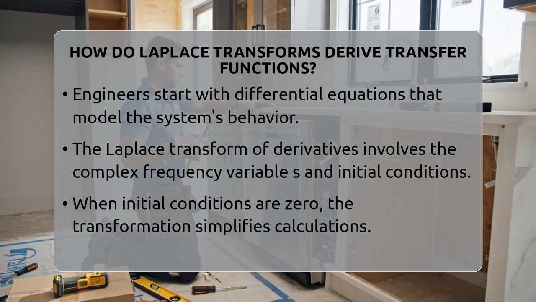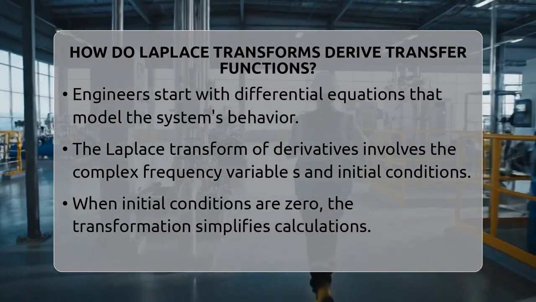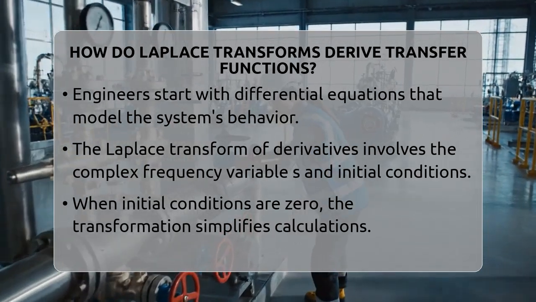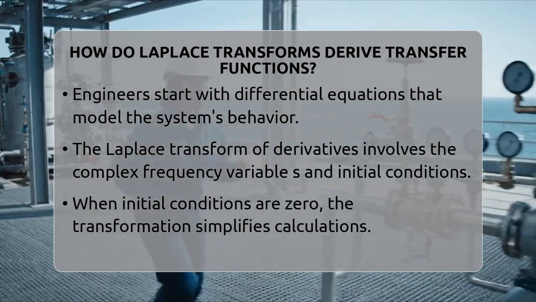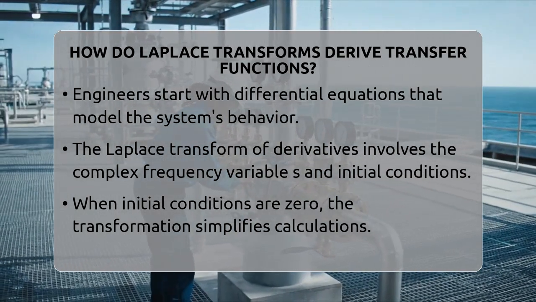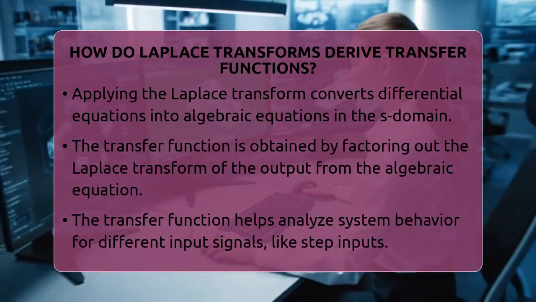For the first derivative, it becomes s times the Laplace transform of the function minus the initial value. For the second derivative, it involves s squared times the Laplace transform minus initial conditions. If the system starts from rest, the initial conditions are 0, simplifying the calculations.